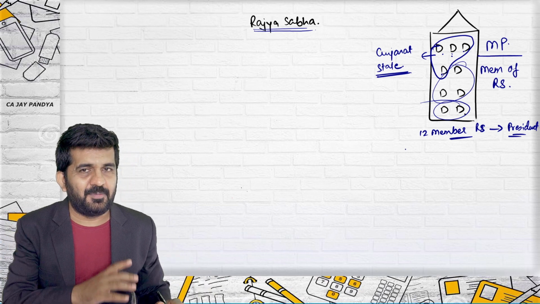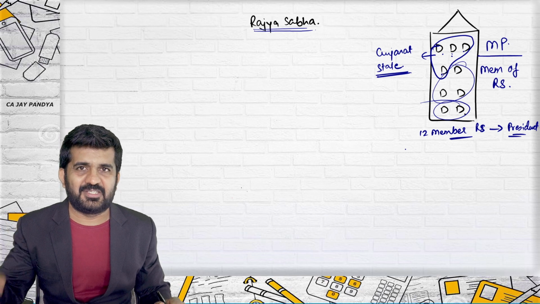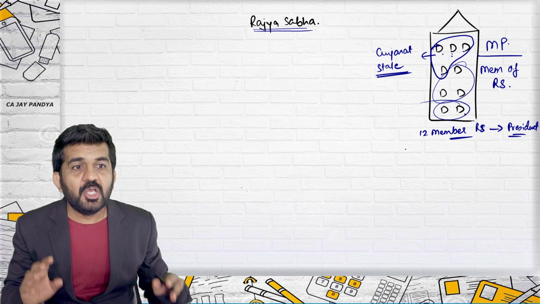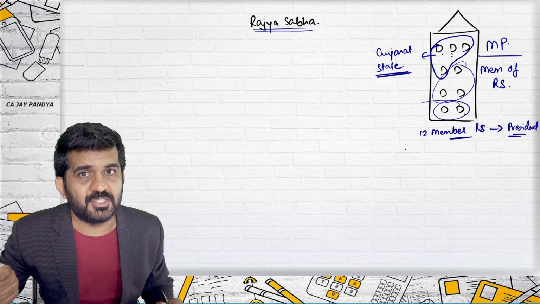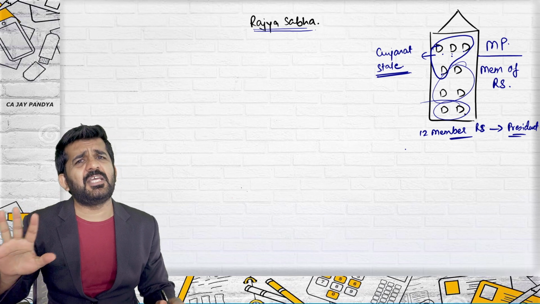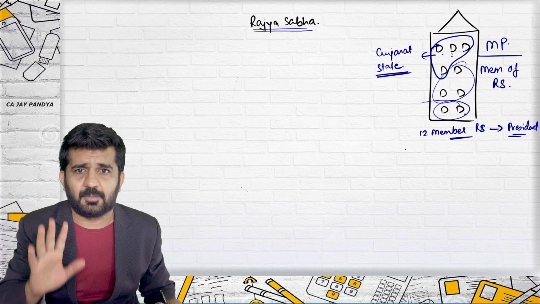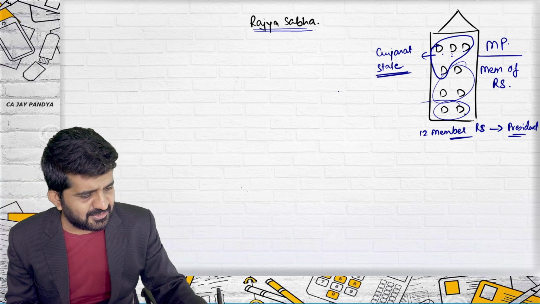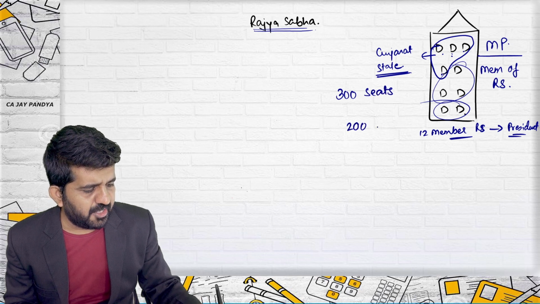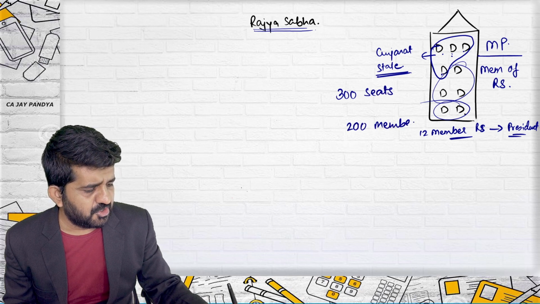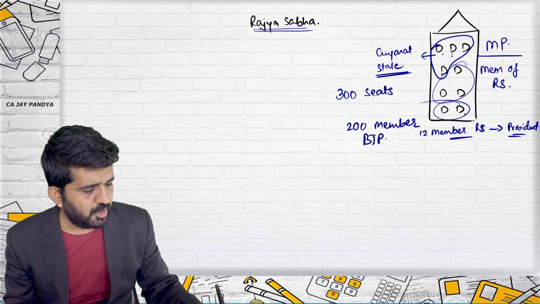And in Rajya Sabha, there is nothing like prime minister and ministers. Is it alright? So, a bill needs to pass even through Rajya Sabha. Right now, understand, BJP has a majority even in Rajya Sabha. Let us assume. Is it alright? So, there are say 300 seats, out of which 200 members are of BJP. This is just an example, not actual figures.